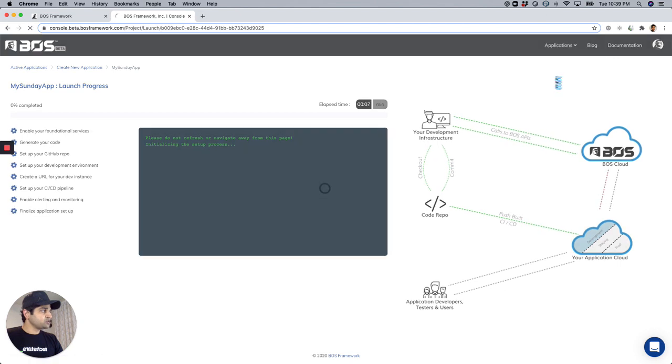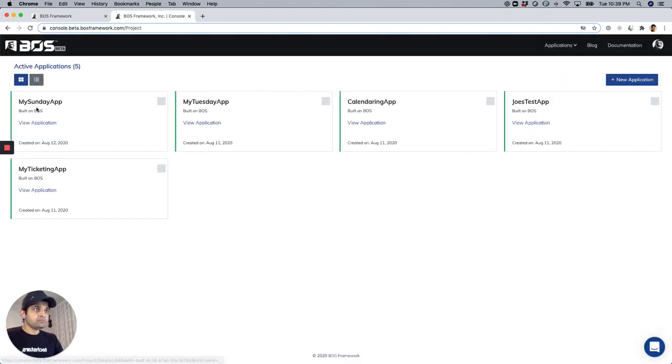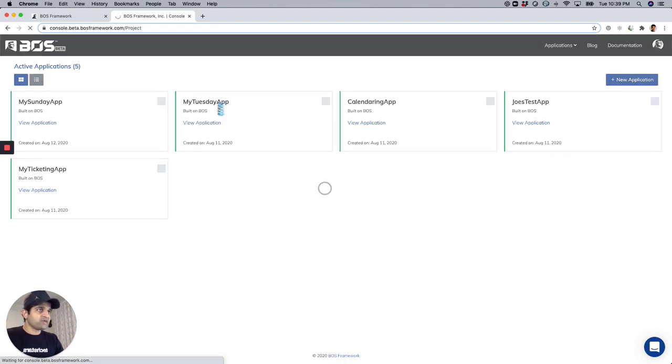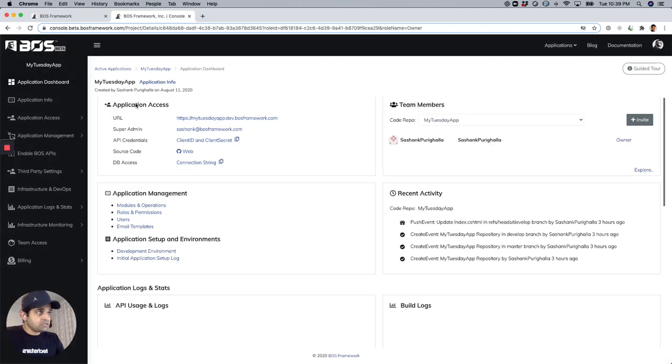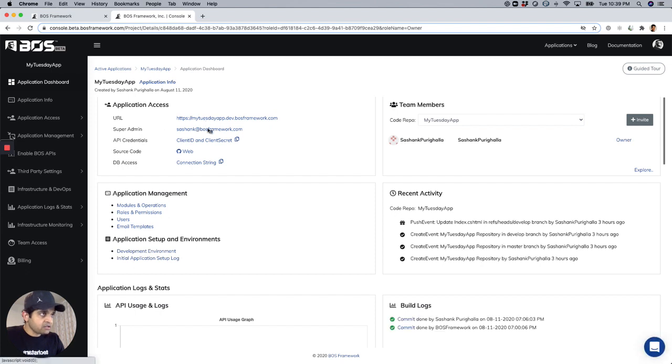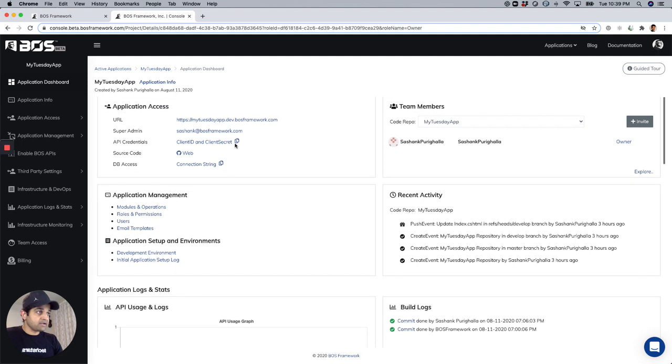I'll go back to my applications, to my active applications, and show you. So my Sunday app is already here. It's being created. I'll go to one of the applications that I've already created to show you what is available to me. So the access, the URL, the super admin information, the API credentials, the client ID and client secret,